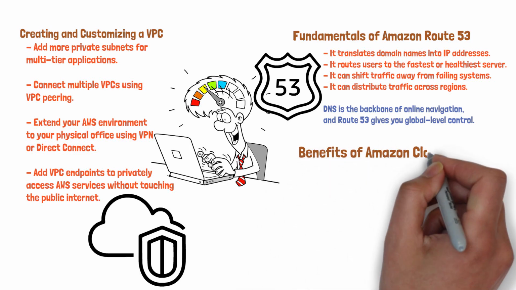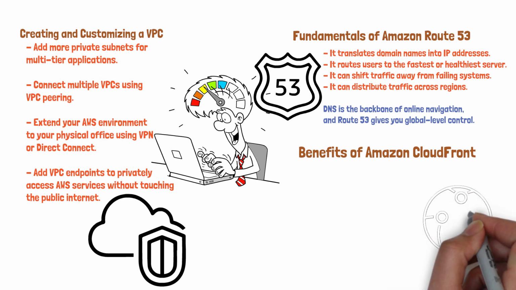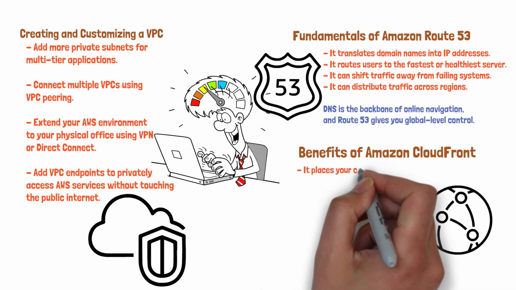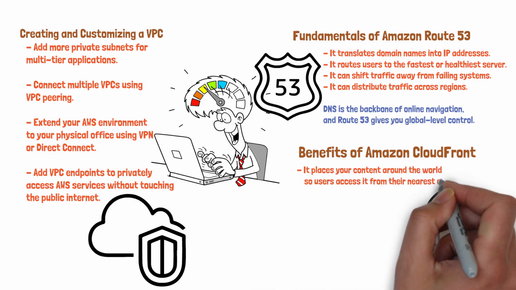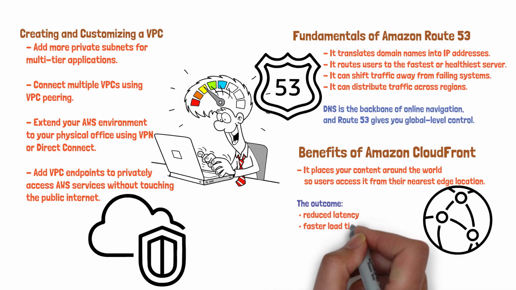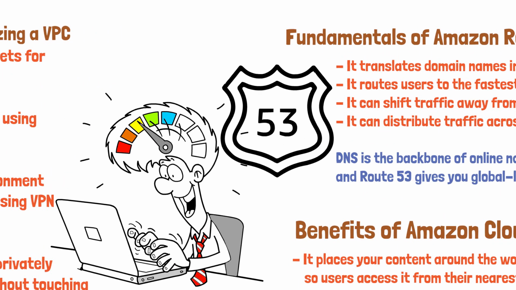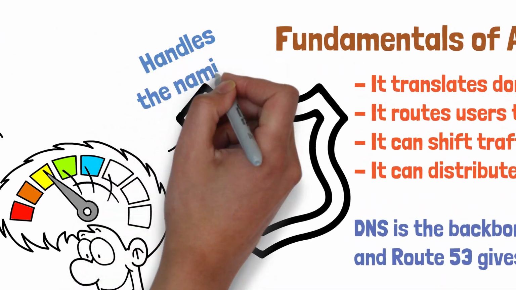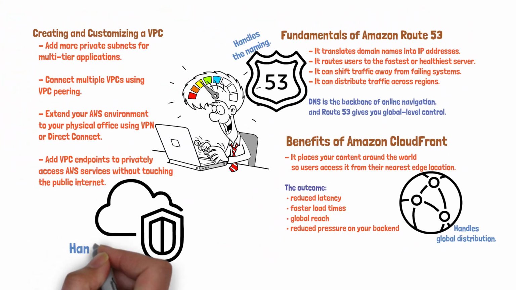Recognizing the benefits of Amazon CloudFront. CloudFront is AWS's content delivery network. It places your content around the world so users access it from their nearest edge location. The outcome? Reduced latency, faster load times, global reach, reduced pressure on your backend. Route 53 handles the naming. CloudFront handles global distribution. Your VPC handles the core system. Together, they form a complete network ecosystem.